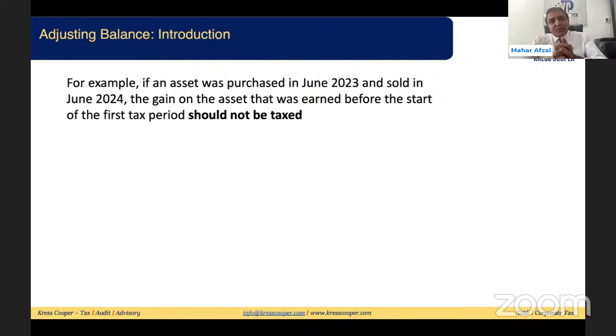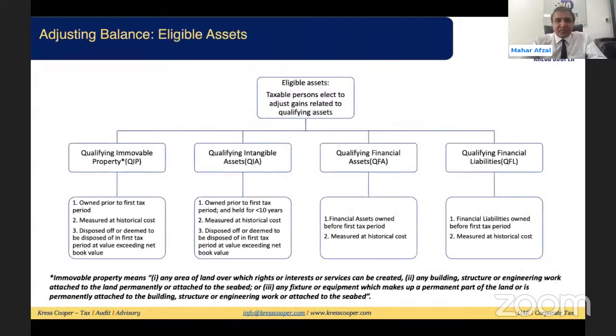This is an example where I discuss the purpose of the introduction. If an asset was purchased in June 2023 and sold in June 2024, the gain on the asset that was earned before the start of the first tax period should not be taxed after the introduction of the corporate tax law.